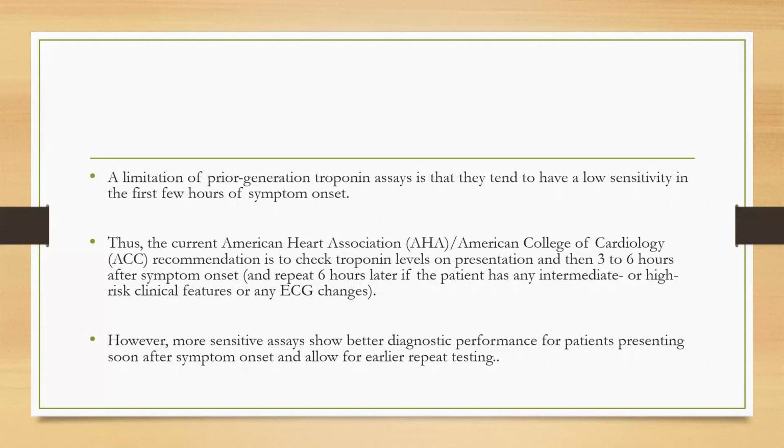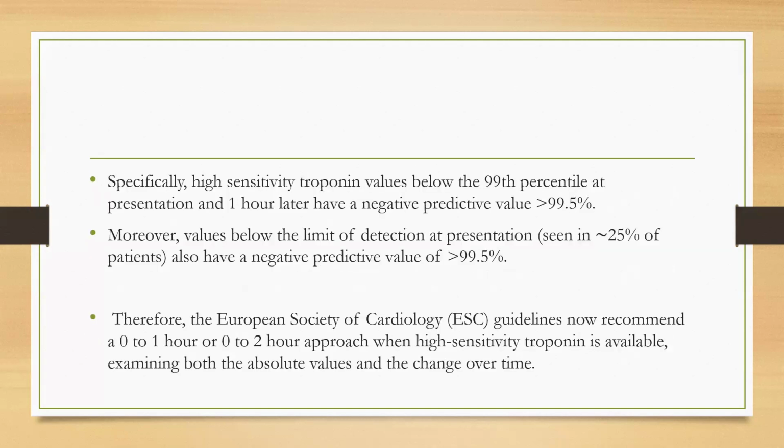However, more sensitive assays show better diagnostic performance for patients presenting soon after symptom onset and allow for early repeat testing. Specifically, a high sensitivity troponin value below the 99th percentile at presentation and 1 hour later has a negative predictive value of more than 99.5%.